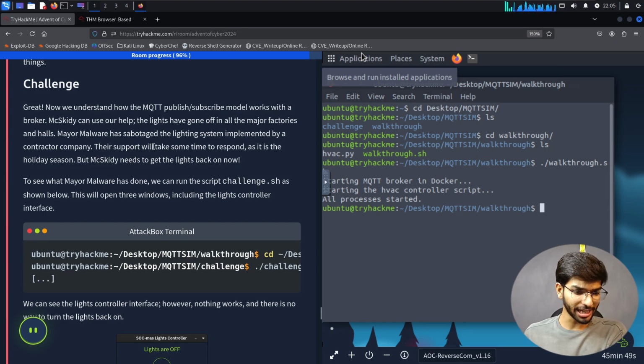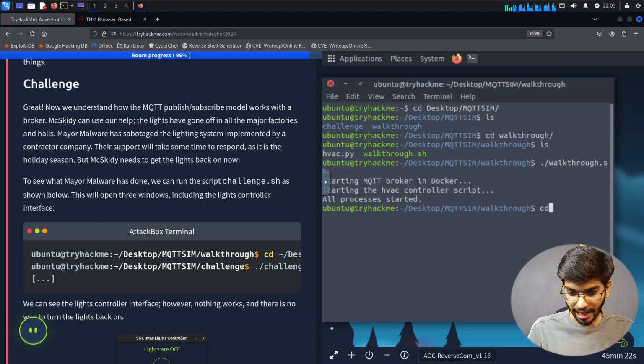This support will take some time to respond as it is the holiday season, but MixKitty needs to get the lights back now. To see what Maya Malware has done, we can run the script challenge.sh. I guess that spacing is too off, I mean, while reading that causes some issue. As shown below, this will open the three windows, including the light controller's interface.